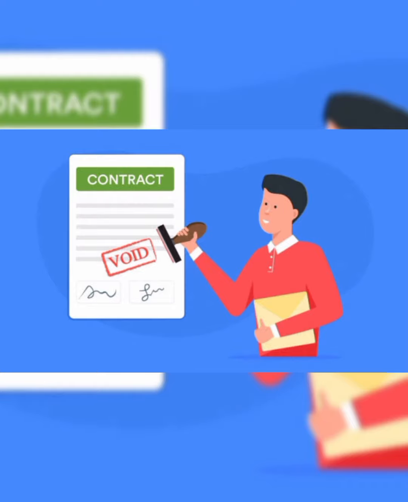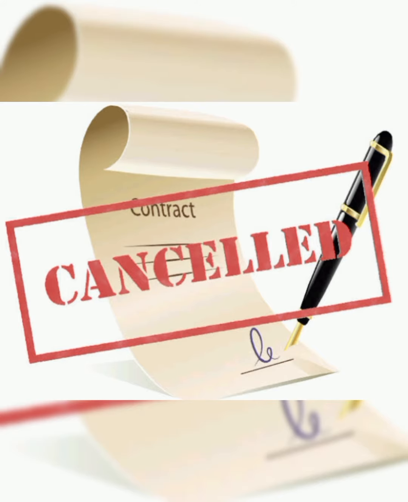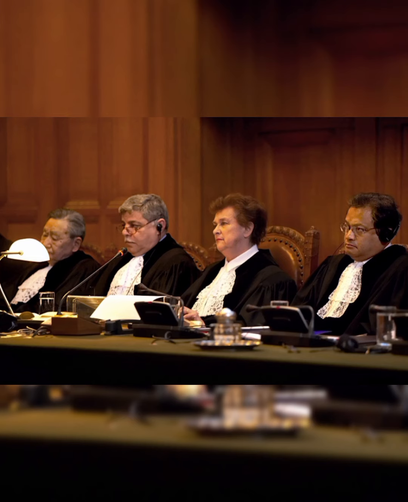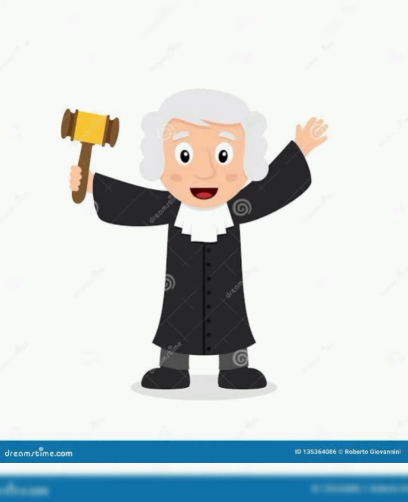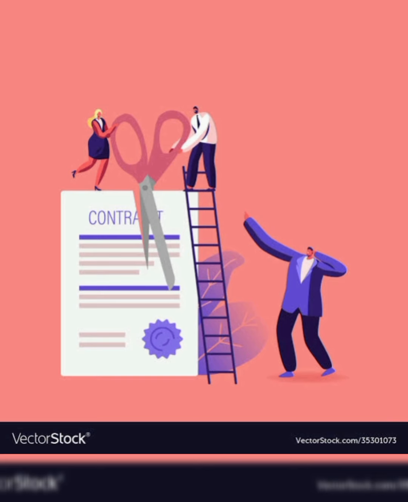In case a contract is void or voidable and gets annulled by the court, then the natural consequence for the instrument is that it needs to be cancelled by the court. For this purpose, a civil suit is filed in the court by the aggrieved party seeking cancellation of the instrument, and if the court is satisfied that this instrument can be used against the aggrieved party in any way, in any manner, then the court issues the decree and the order cancelling the instrument, saving the aggrieved party against any misuse of the instrument and the contract.